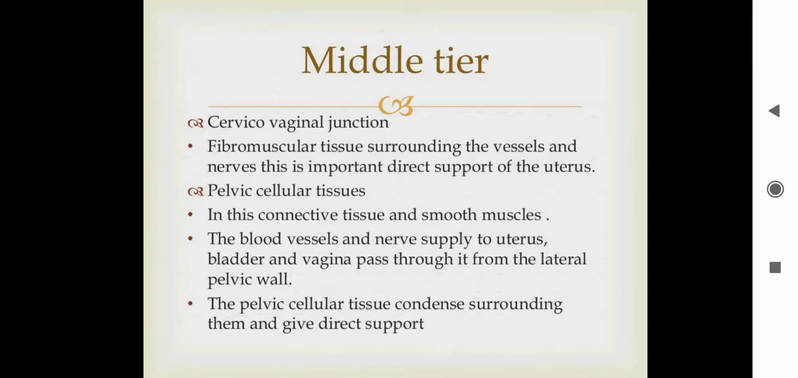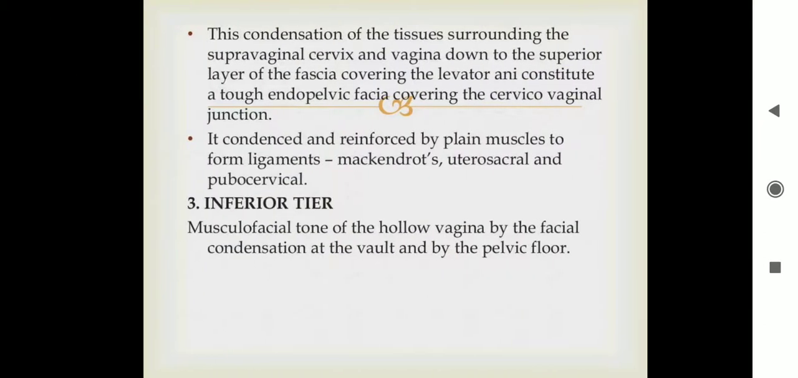Pelvic cellular tissues: in this connective tissue and smooth muscle, the blood vessels and the nerve supply to the uterus, bladder and vagina pass through it from the lateral pelvic wall. The pelvic cellular tissue condenses surrounding them and gives direct support. This condensation of the tissue surrounding the supravaginal cervix and the vagina, down to the superior layer of the fascia covering the levator ani, constitutes a tough endopelvic fascia covering the cervico-vaginal junction. It is condensed and reinforced by plain muscles to form ligaments like Mackenrodt's, uterosacral and pubocervical.